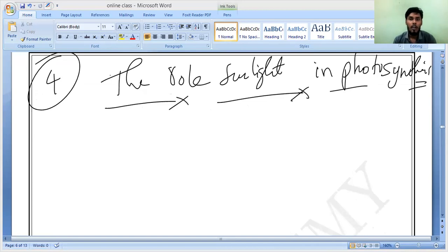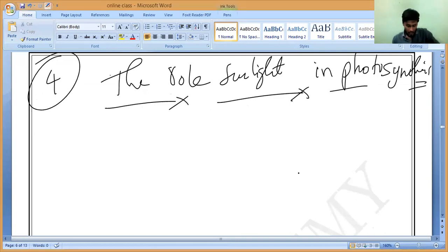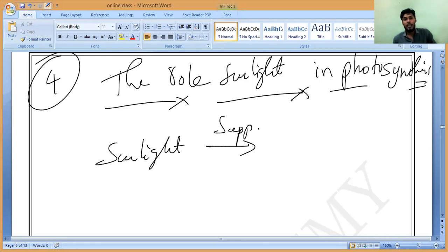Yes or no? Yes, sir. So the sunlight will supply the energy for the food making process called what? Photosynthesis. So the sun energy is captured by the plant leaves. With the help of whom? How will they capture it? Chlorophyll. So what is the use of sunlight? Sunlight will supply energy. Understanding?